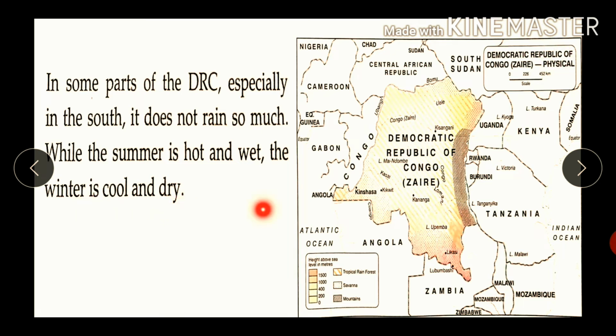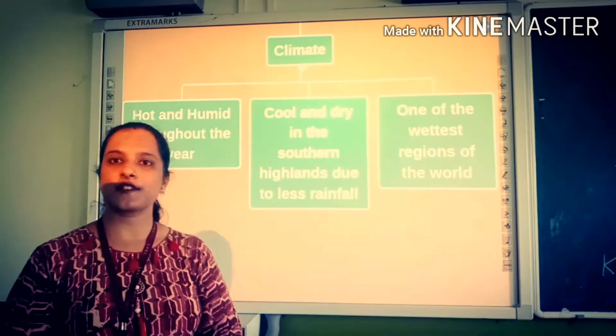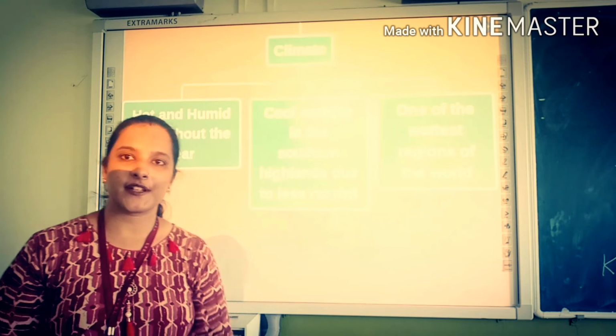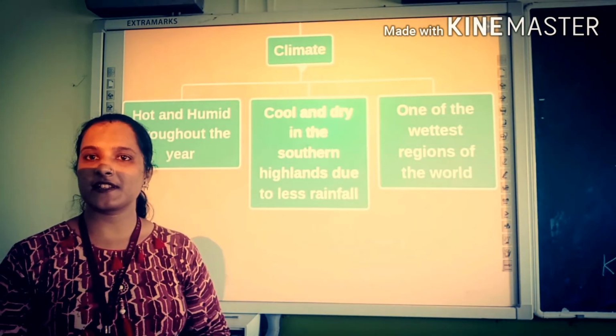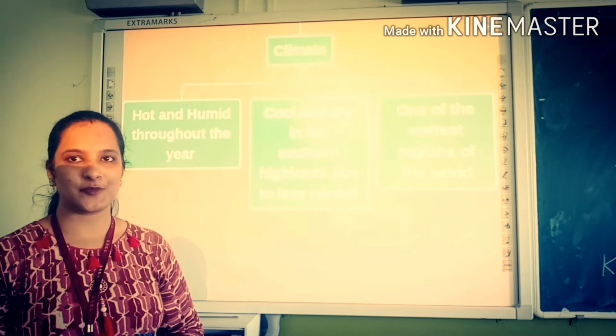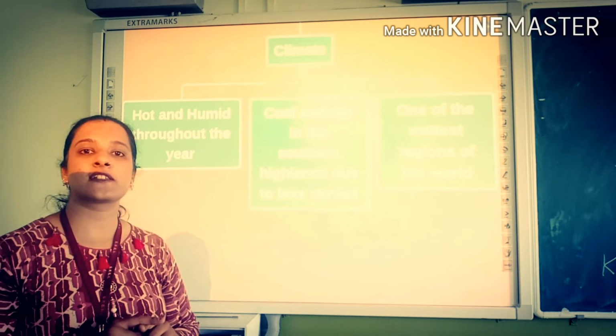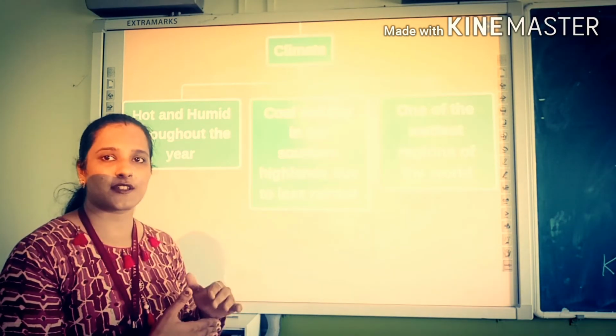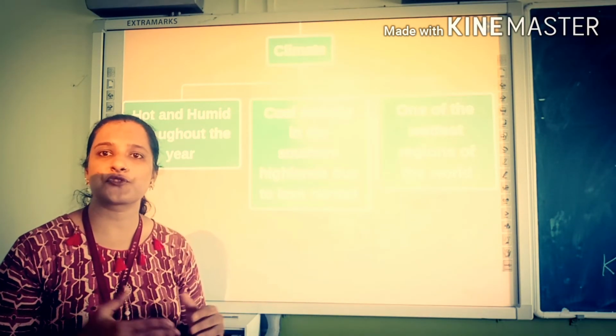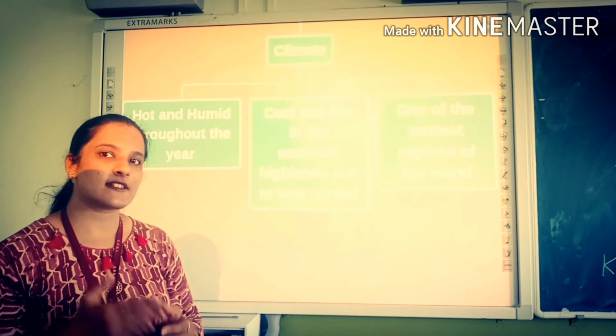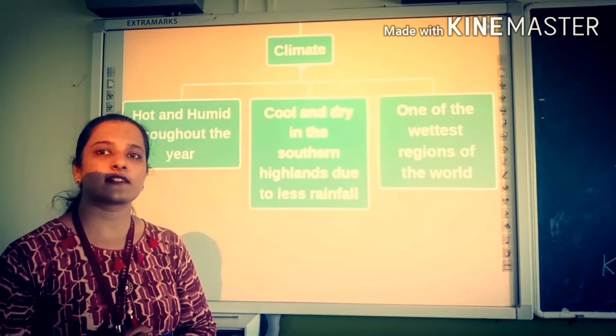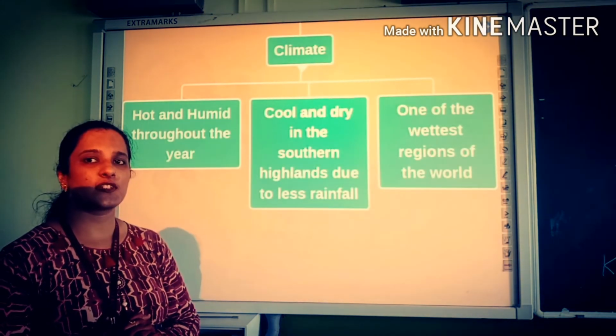So here students, you can see the physical map of DRC in which the sea level has been indicated, because of which you can know the climate of DRC. As we have studied, our DRC is situated near the equator. So what kind of climate does it experience? Of course, hot and humid climate, because the area near the equator receives more sunlight and it is direct, making it too hot, and hence ocean waters evaporate rapidly and cause rain every day. Hence it is called the wettest region of the world.